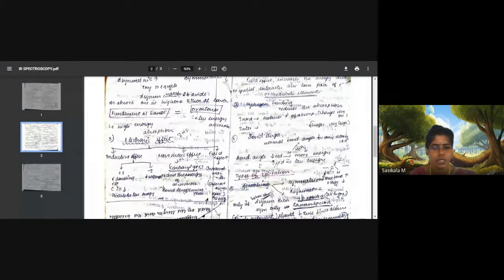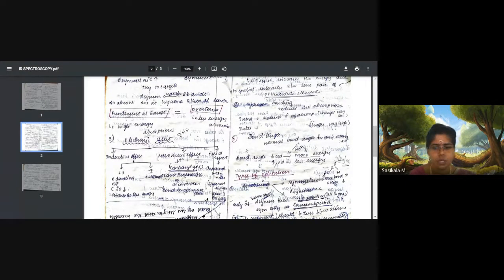So for this particular group, if you consider the carbonyl group, C double bond O, it will be shifted from the normal value. For example, if it has to appear at 1500 centimeter inverse, then it will be shifted towards a lower value. That means it may be converted from 1500 to 1470 centimeter inverse, like that. The value is reduced because of the attachment of electron donating groups.